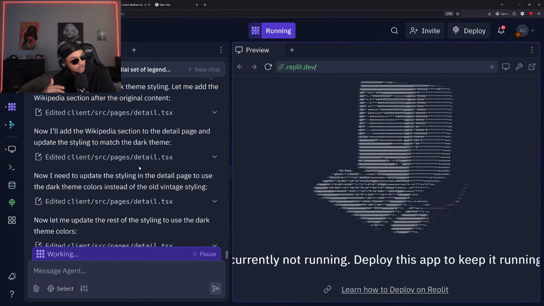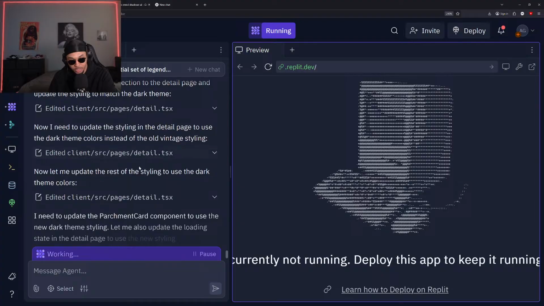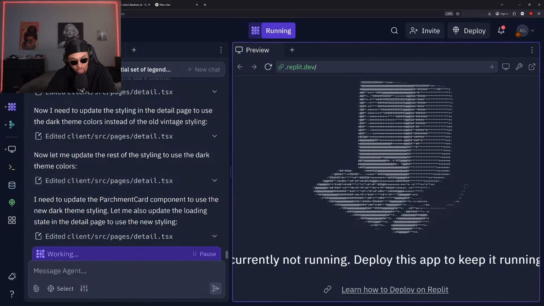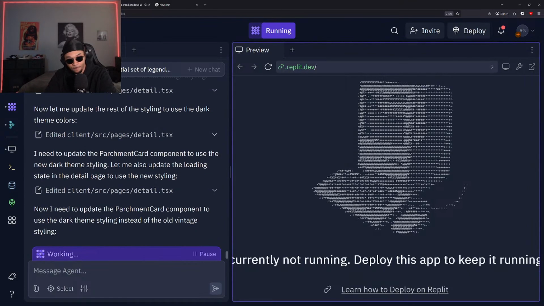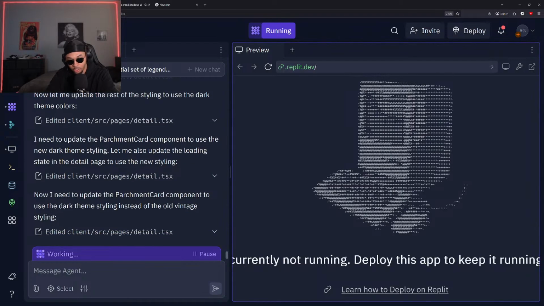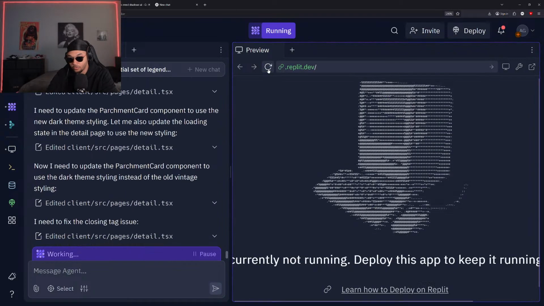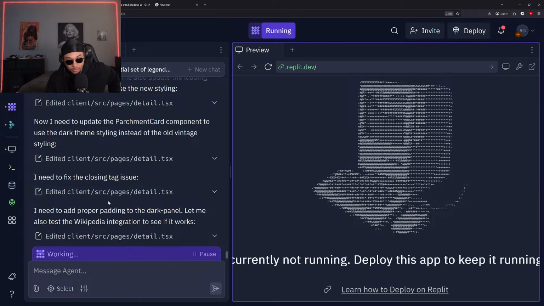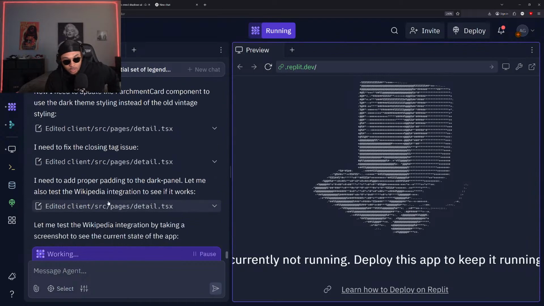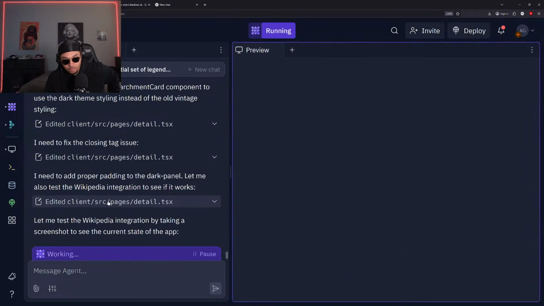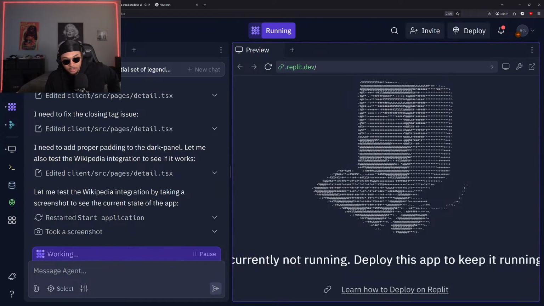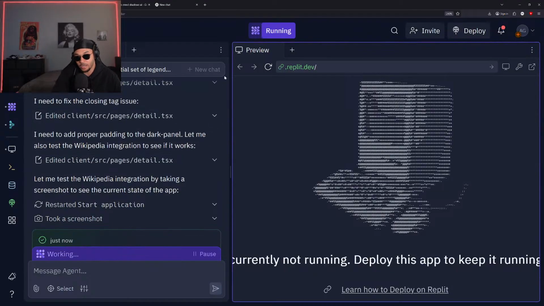That's why it's always good to work on the style of the website in the beginning, because it'll understand that you want a nicer looking website, right? So over time, it'll make slight edits while it's doing other things as well. Okay. So it's updating the parchment card. Okay, cool. Let me refresh this. All right. So yeah, it must be making some deep changes though, because it looks like it brought down the server while it's making them. All right, adding proper padding. Okay. Let me test the Wikipedia integration. Okay, so it's making sure everything works. Cool. I'm excited to see how this looks.